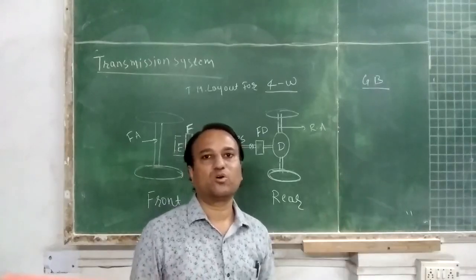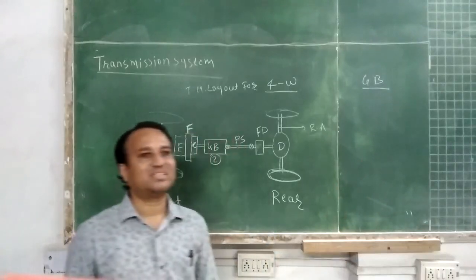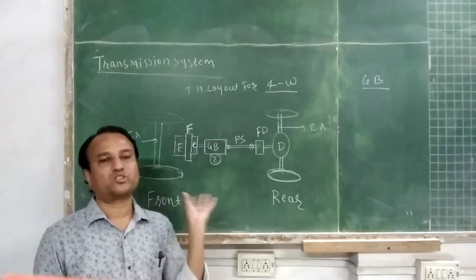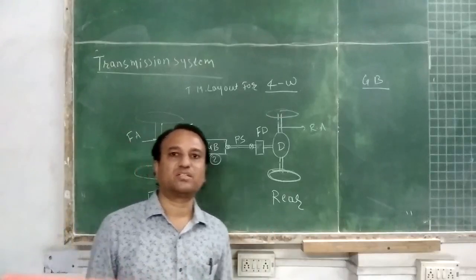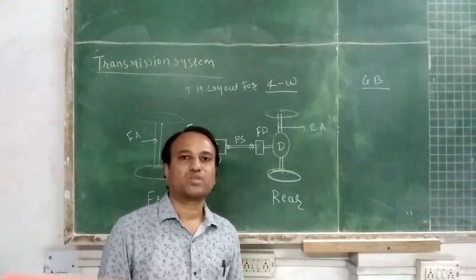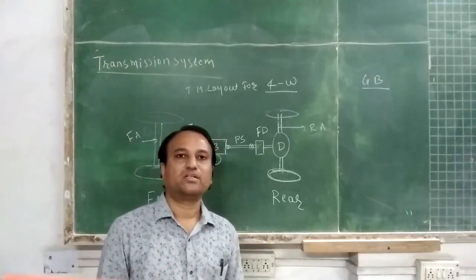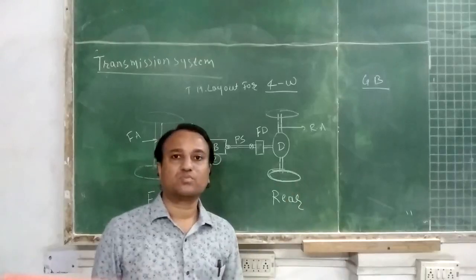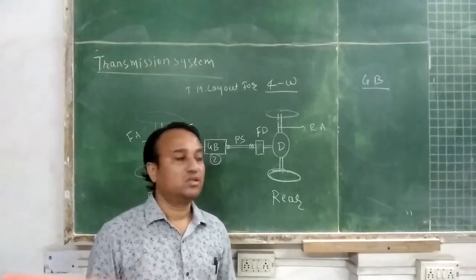For a particular load, if the vehicle is at high load, then a lesser speed ratio, lesser speed reduction, should be attained by the vehicle.